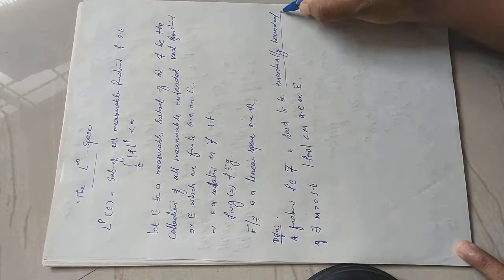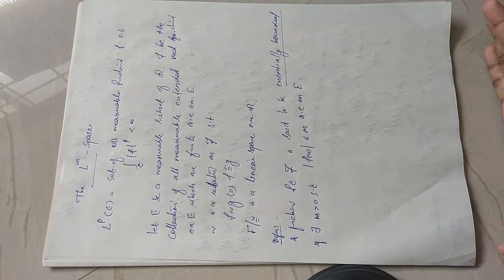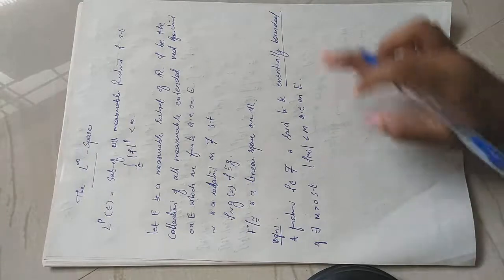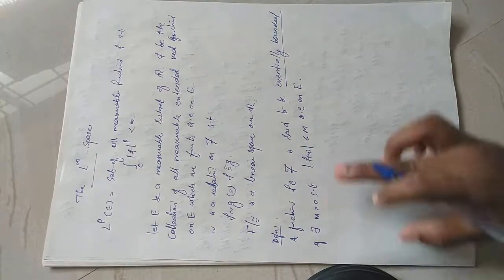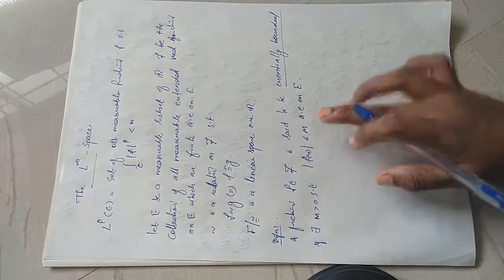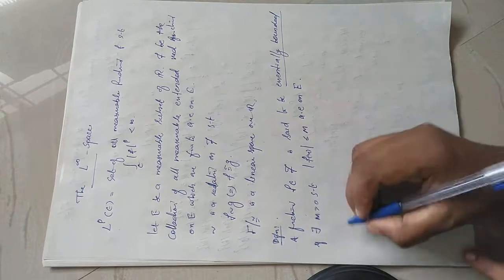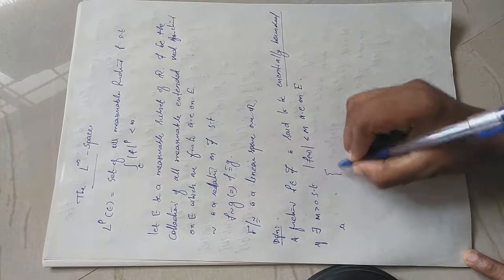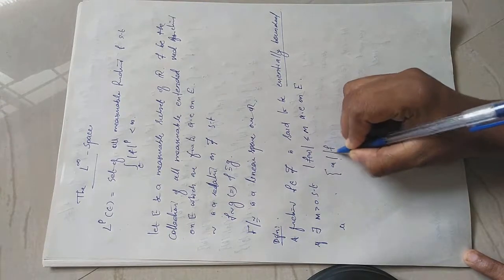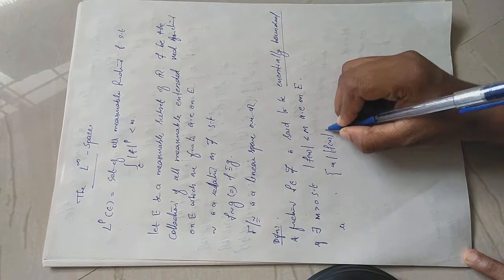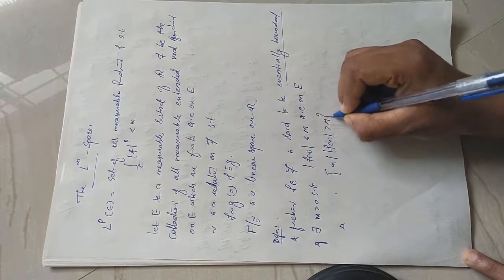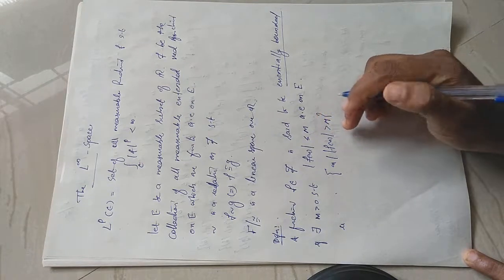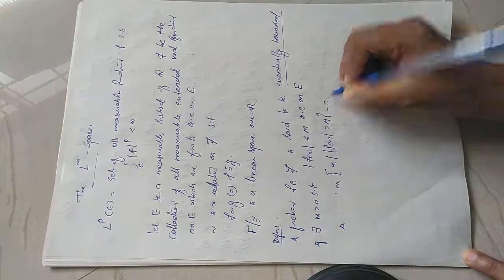Note the term essentially bounded, not boundedness, which is slightly different. It says that if there is an m such that modulus of f of x is less than or equal to m almost everywhere on E, that means if you consider the set of all x such that modulus of f of x is greater than m, the unboundedness points, then that measure will be 0.